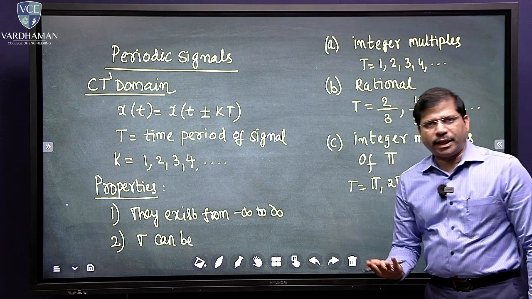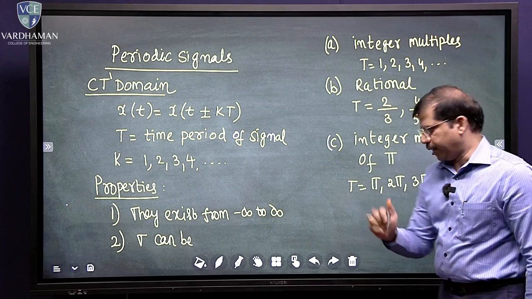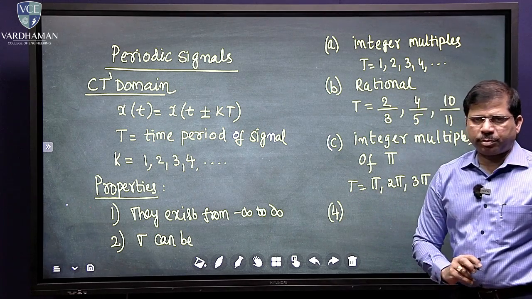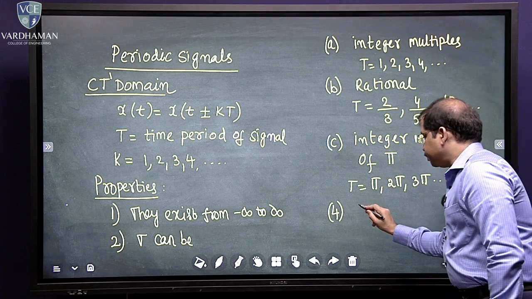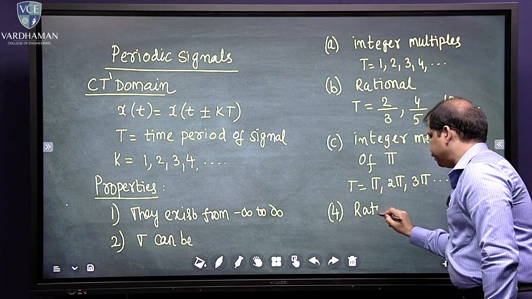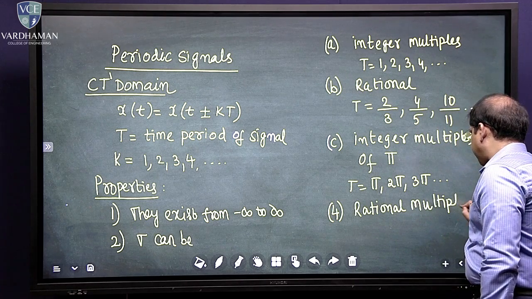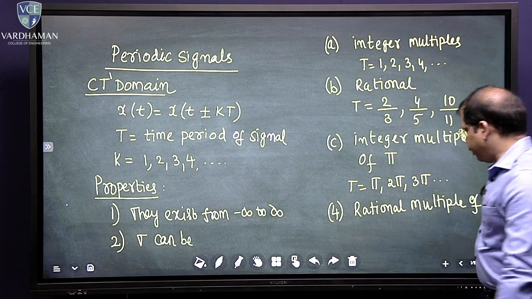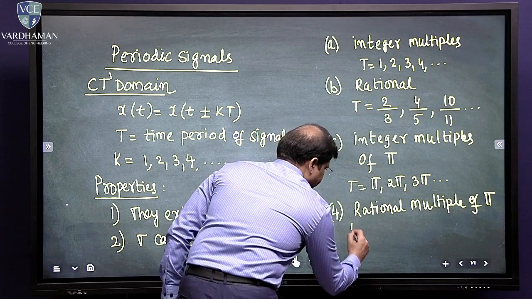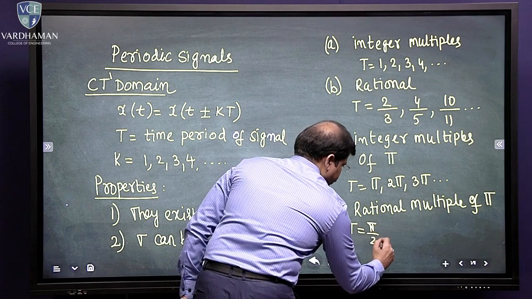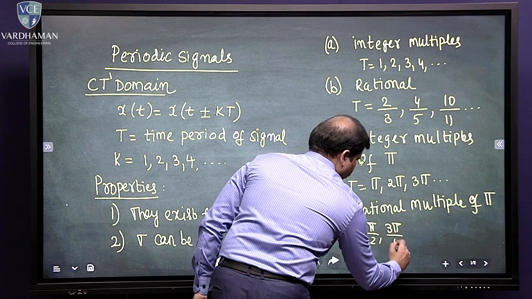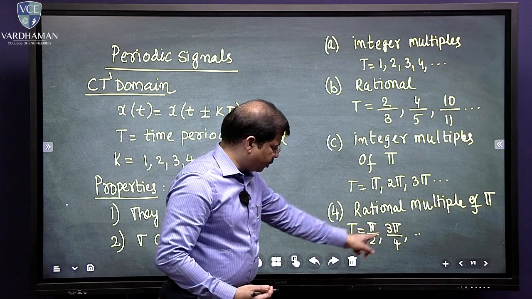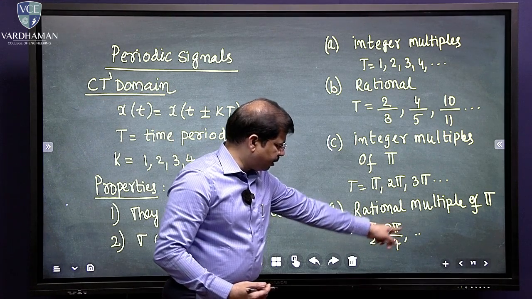It can also be 10 pi, 11 pi, 20 pi, anything. And the fourth property is rational multiples of pi. What do you mean by rational multiple of pi here? That means T equals pi by 2, 3 pi by 4 and so on. Here the pi coefficient is 1 by 2 and there it is 3 by 4 and so on.